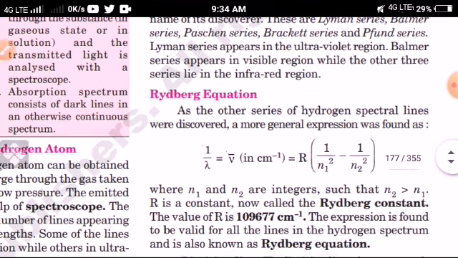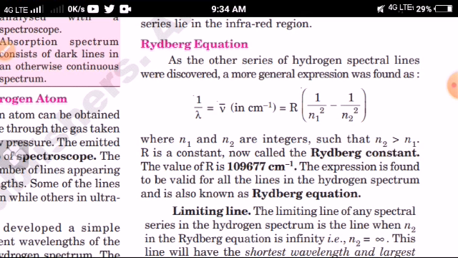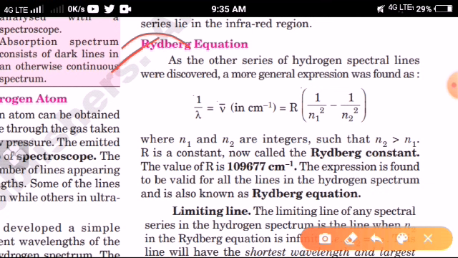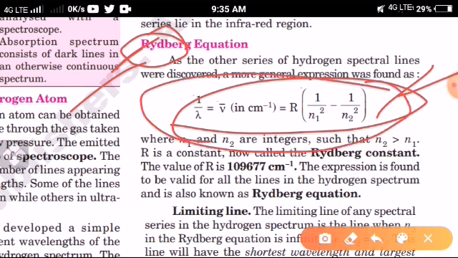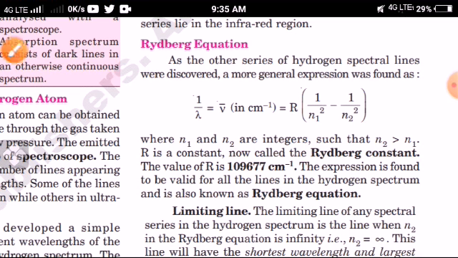Now we'll discuss the Rydberg equation. What do you mean by the Rydberg equation? Rydberg is a scientist who gave the expression or formula for finding the different spectral lines. As the other series of hydrogen spectral lines were discovered, a more general expression was found. This is the general expression: 1 by lambda, or nu bar, equals R, where R is the Rydberg constant, times (1 by n1 squared minus 1 by n2 squared). Here n1 is the lower state and n2 is the excited state.